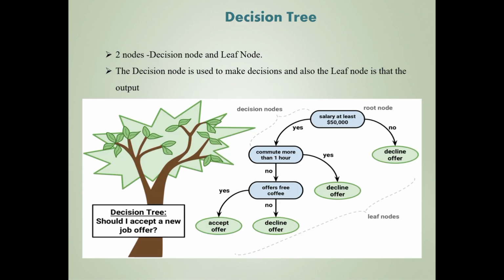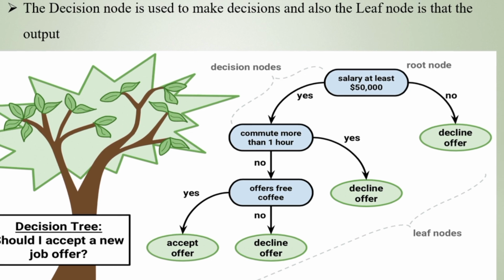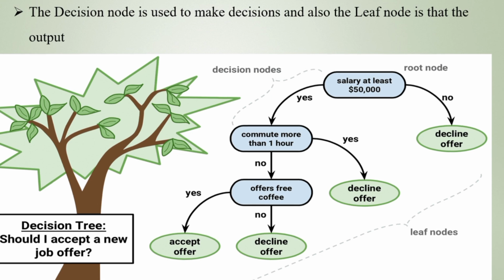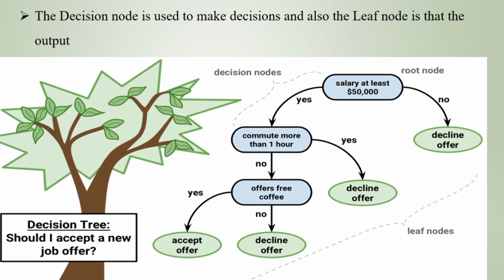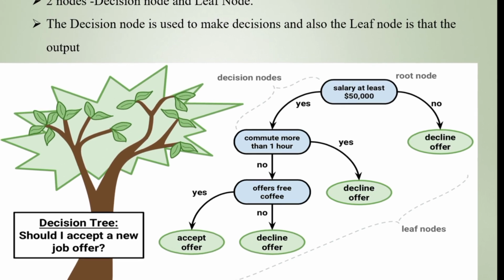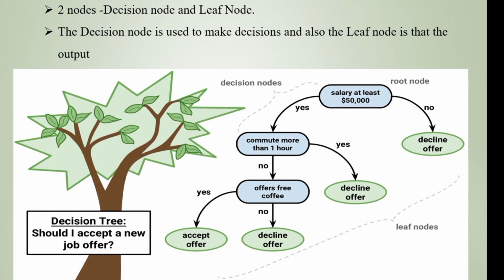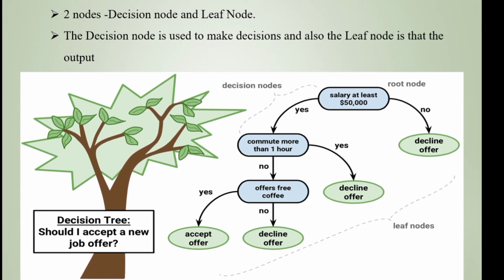Okay, so next one is the decision tree. Here you can see that if we are given a question, it works based on that question. In the example, should I accept a new job offer? The main node represents the root node, and the remaining nodes are the decision nodes. In the first node, the question asked is: is the salary at least $50,000? If it is no, the offer is declined. If it is yes, we have to check whether the commute is more than 1 hour, the distance between home and office, whether it is high or low.